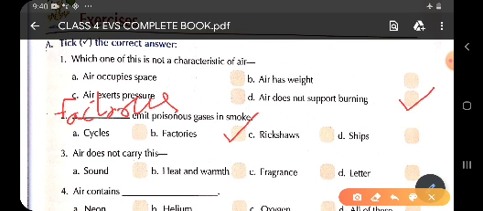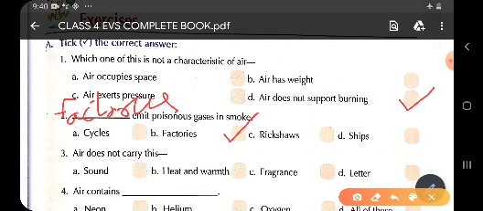Now the second one, B, heat and warmth. Similarly, air carries heat and warmth from the sun. We can feel the heat and warmth of the sun only because our air is the one which carries it.